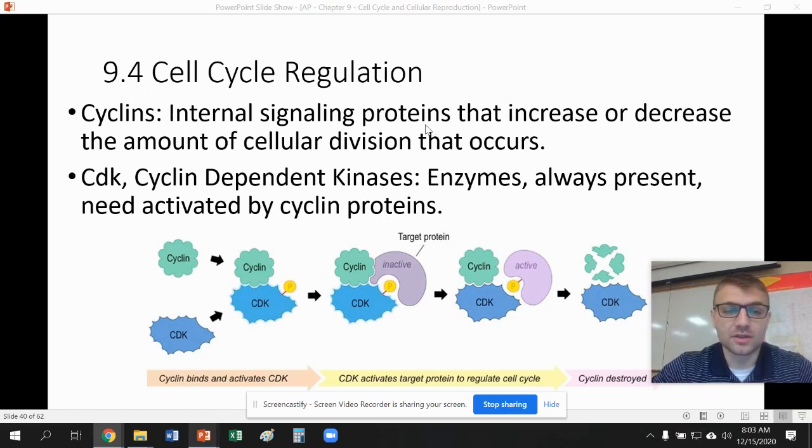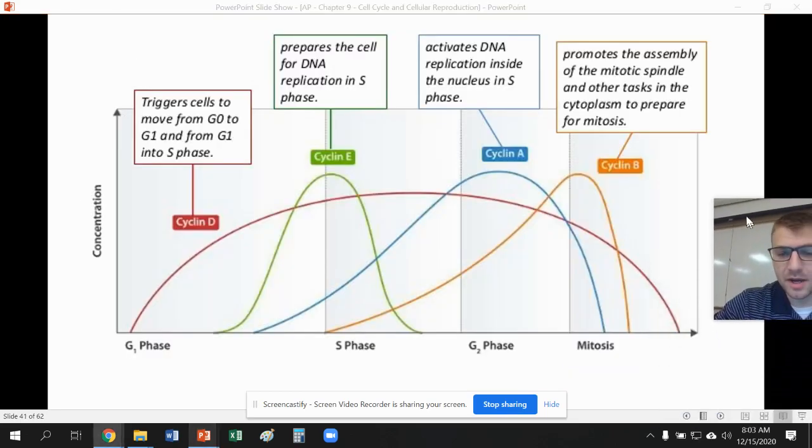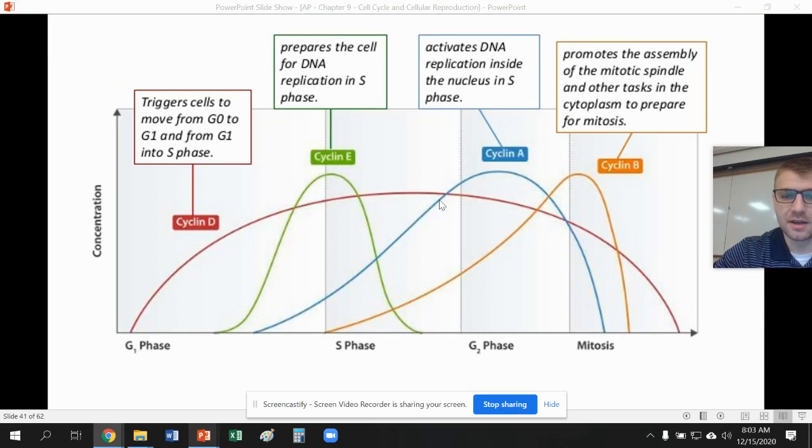These cyclins are going to increase and decrease just due to any environmental factors, such as those growth factors we just talked about within the cell cycle. You can see here this chart. Again, don't memorize this chart, but I'm just showing you what the cyclin amount looks like. You can see here within G1 phase, we have the cyclin E. Within the S and G2, cyclin A. Within mitosis, we have cyclin B. And cyclin D triggers the whole process here, going from G1 through the S phase.